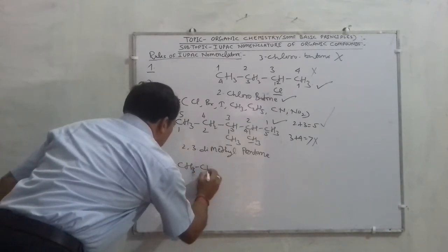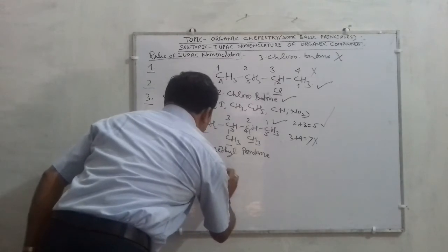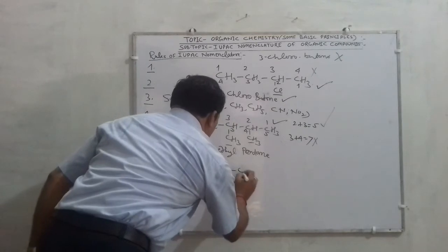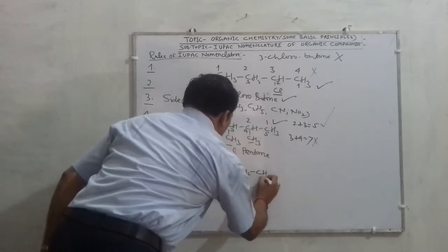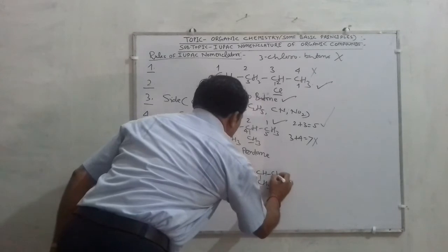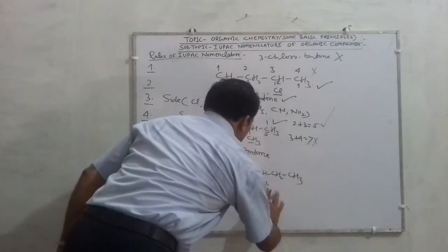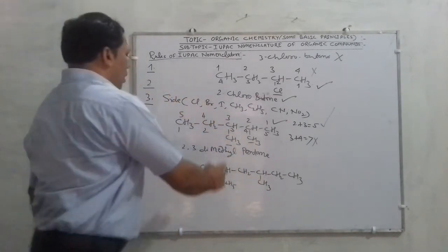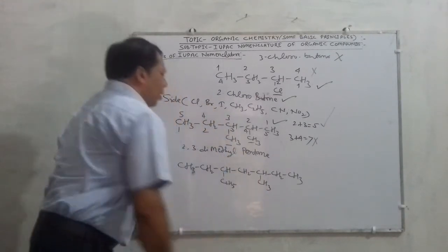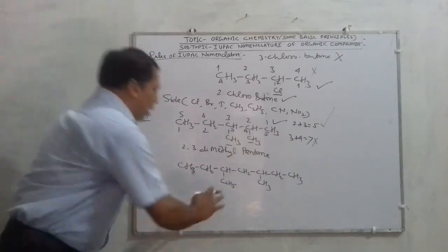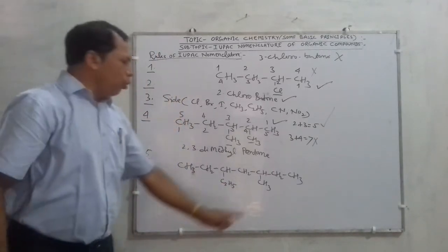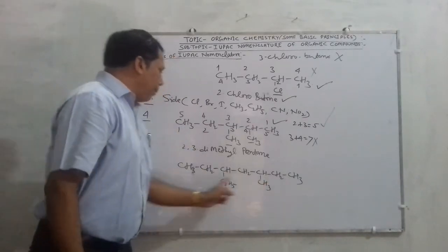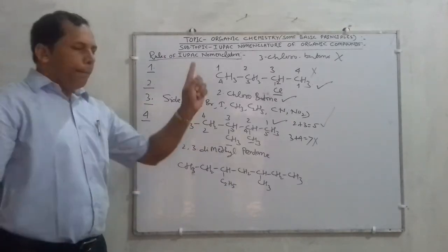CH3, CH2, CH, C2H5, CH2, CH, CH3, CH2, CH3. Suppose the given compound is as such, and according to the statement, there are two dissimilar substituents, one is methyl, the other is ethyl, and both are present at the same distance from both the ends.